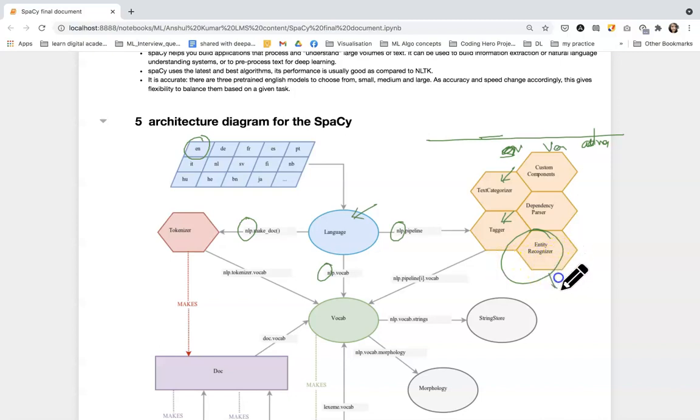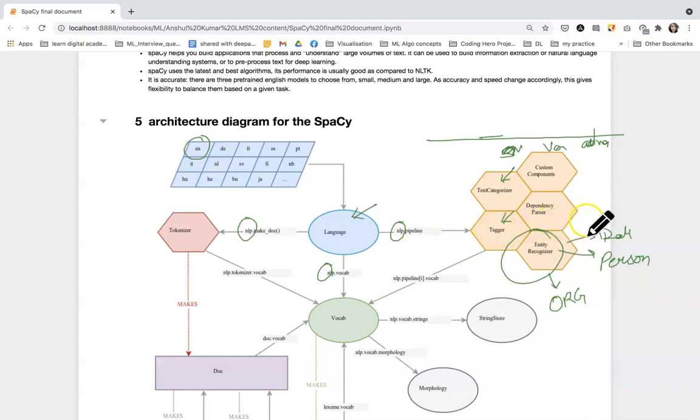Like we have a particular name of an organization, so that name belongs to the org entity. Now we have the name of a person, so that belongs to the person entity. Similarly, if you have a date, that will belong to the date entity. Then if you have time, that belongs to the time entity. If you have a value of money like $10 or $100 or 100 million, that will belong to the money entity. Fine.